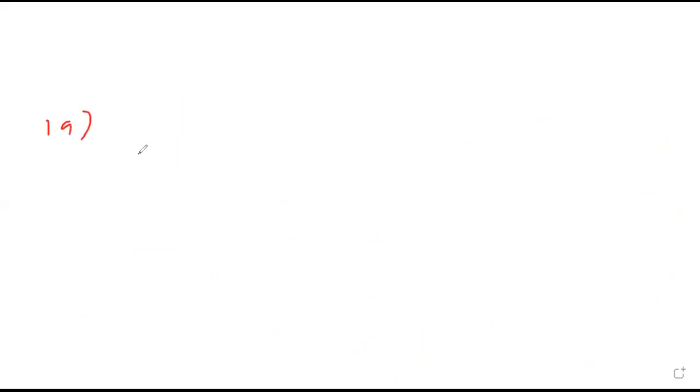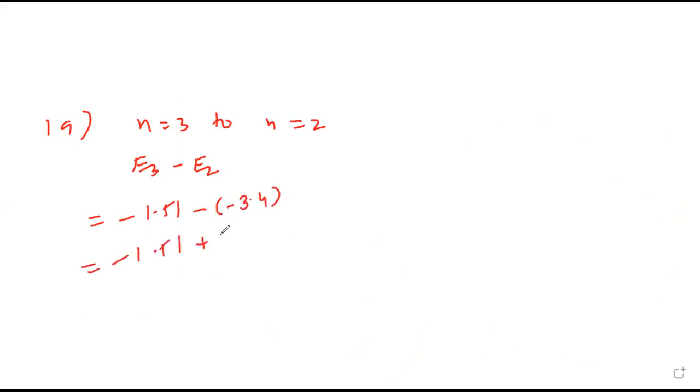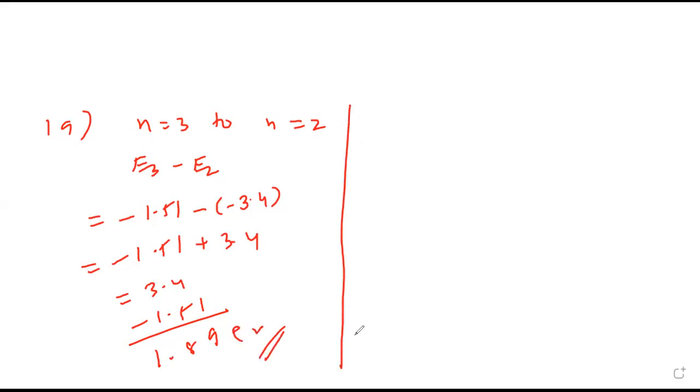If an electron in n equals 3 orbit jumps to n equals 2, then the energy released will be E3 minus E2, which is minus 1.51 minus (minus 3.4), that is 3.4 minus 1.51, which is 1.89 electron volt. But there are two options, 1.9. Second, we want the wavelength.